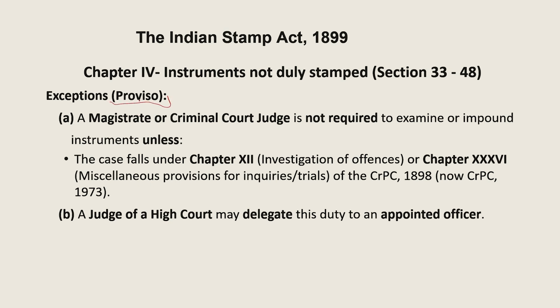A magistrate or a criminal court judge is not required to examine or impound the instrument unless the case falls under chapter 12, investigation of offences, or under chapter 36, miscellaneous provision for inquiry, trial of the CRPC. Now it is covered under BNSS.